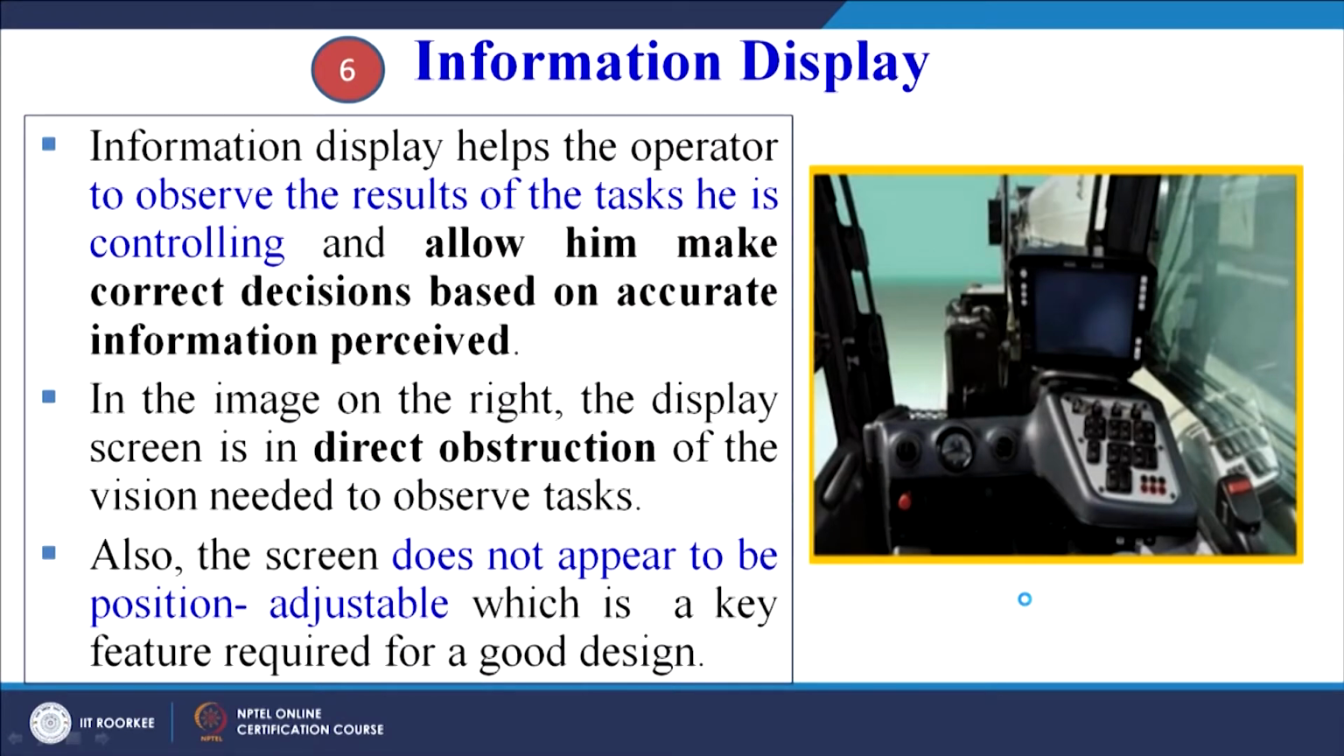Then the information displays. Here you can see one display which is shown. An information display helps the operator to observe the results of the tasks he is controlling and allows him to make correct decisions based on accurate information perceived. We cannot do away with displays, because they give him information on how he is performing the task, provide feedback, and let him monitor the type of work he is doing.